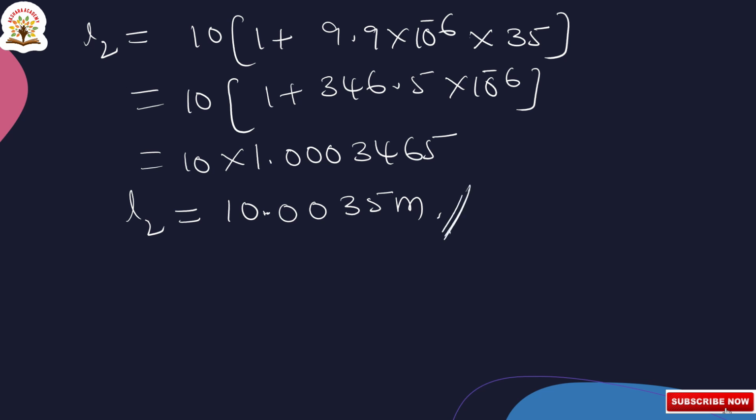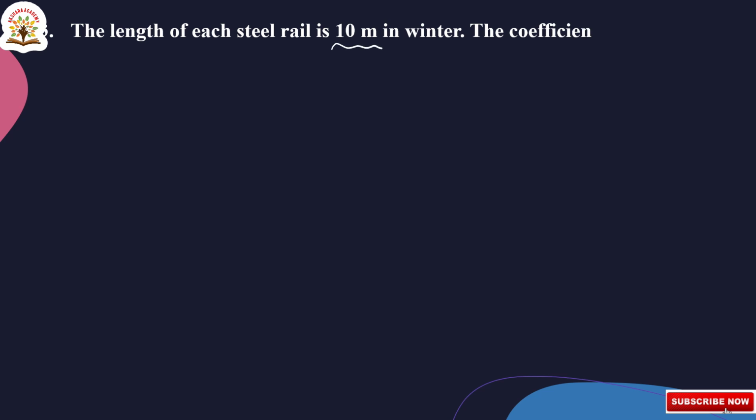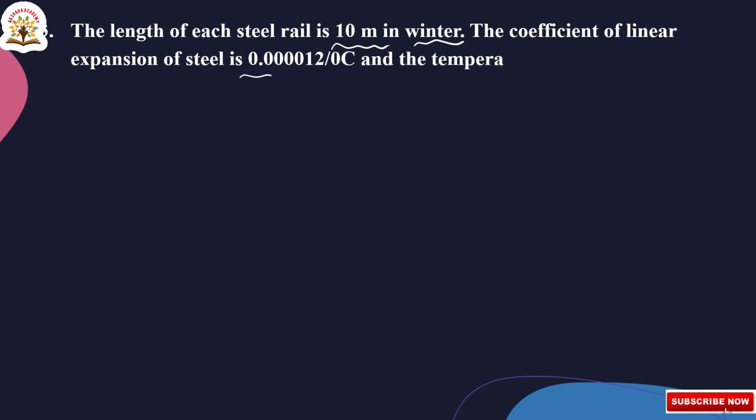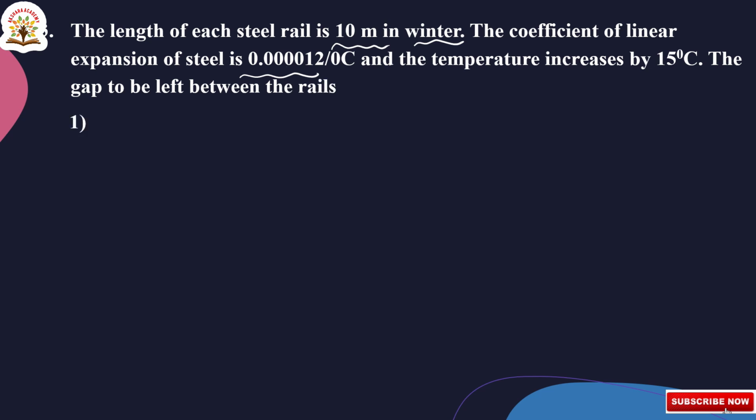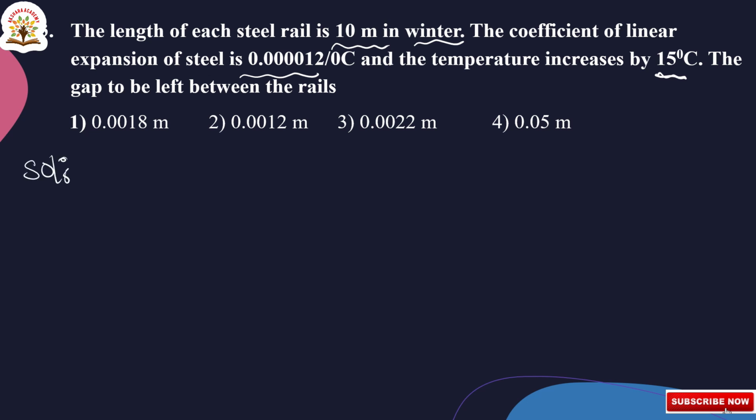Okay, next we will go to the next question. The length of each steel rail is 10 meters in winter. The coefficient of linear expansion of steel is 0.000012 per degree centigrade and the temperature increases by 15 degree centigrade. The gap to be left between the rails is, here we have to calculate the change in length, that is the gap to be left between the rails. Let us go to the solution.